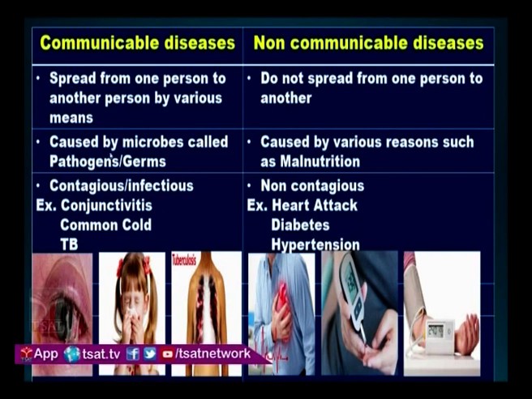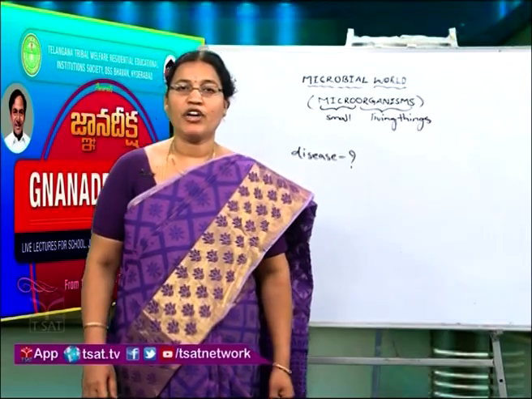Then come to non-communicable diseases. They do not spread from one person to another person, they are confined to the person who gets the disease. They are caused by various reasons such as malnutrition, etc. And these are non-contagious, meaning they will not spread from one person to another person. Heart attack, diabetes and hypertension are some of the examples of non-communicable diseases. This is the classification of diseases.